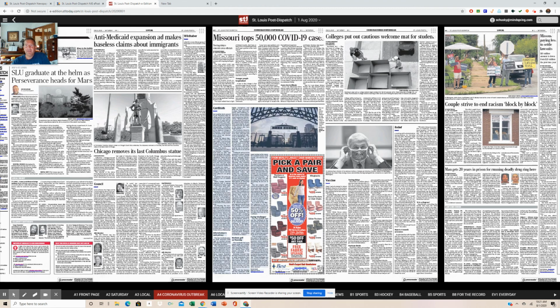Hopefully it'll be easy enough to find the articles I assign. And of course, if you ever have any trouble, just send me a message on our Google Classroom or email me or whatever works. And hopefully after a couple of times going through this, it'll be pretty intuitive. You'll get how it works and be able to find the articles real easily. So if you have any questions, let me know. Thanks.